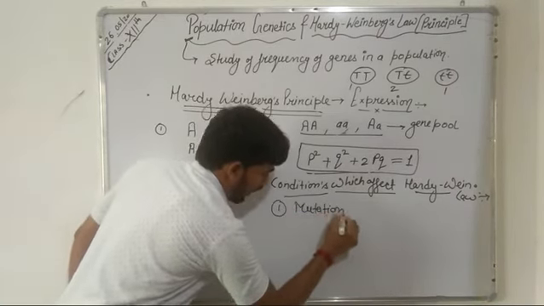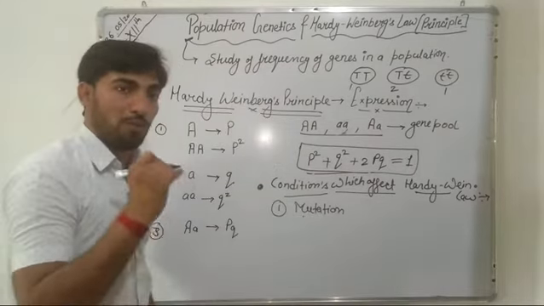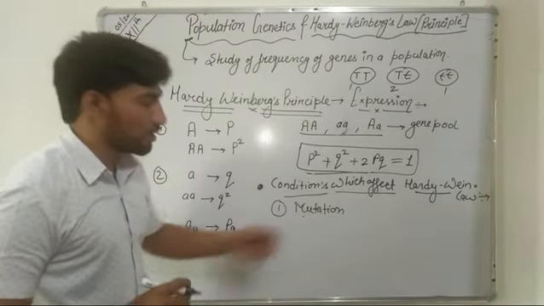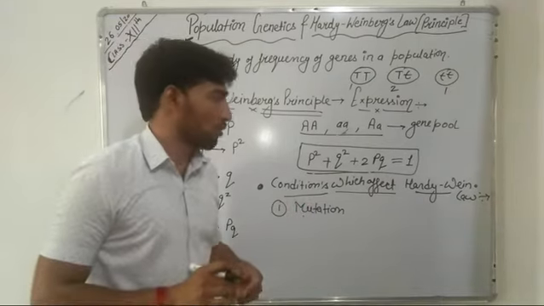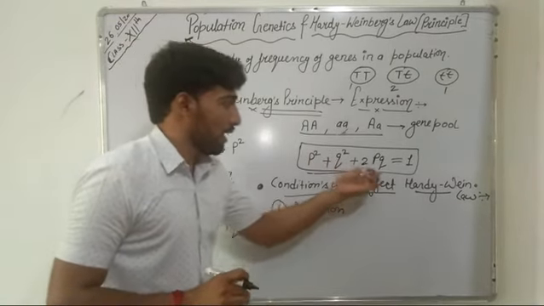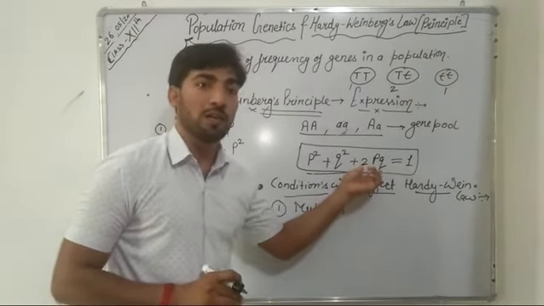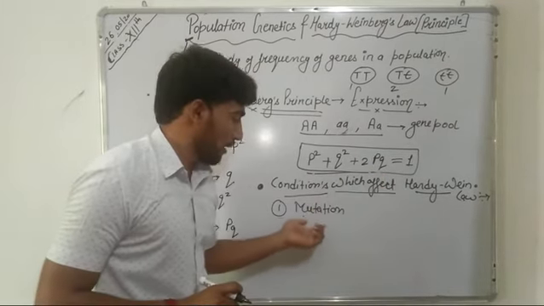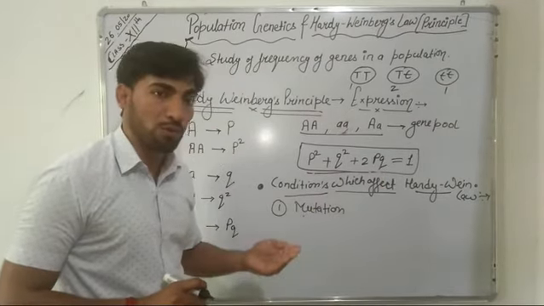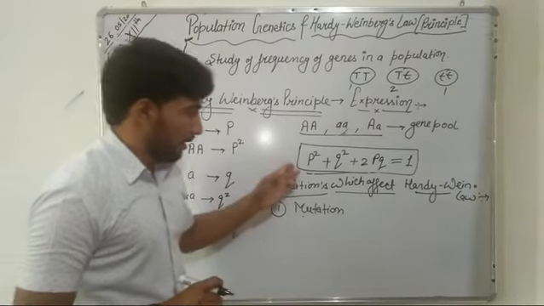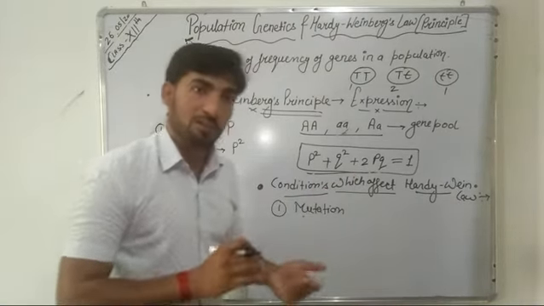If some organisms of a population undergo mutation, that is a gene mutation or chromosomal mutation, then it will affect the relative frequencies of the genes. So if an organism of a population undergoes mutation, then the relative frequencies may get changed.